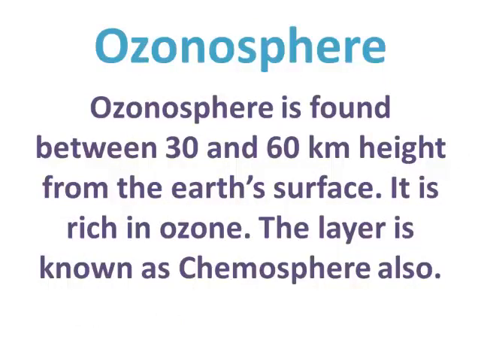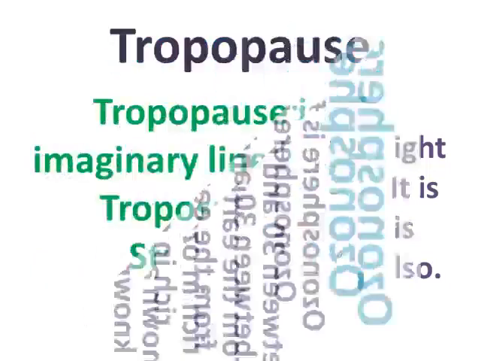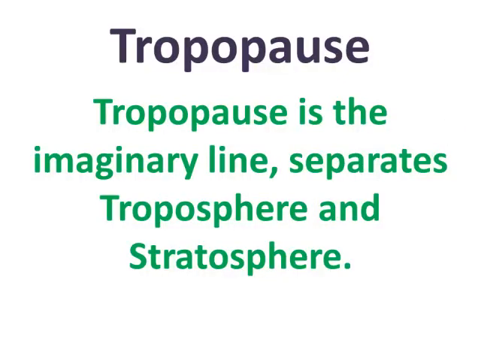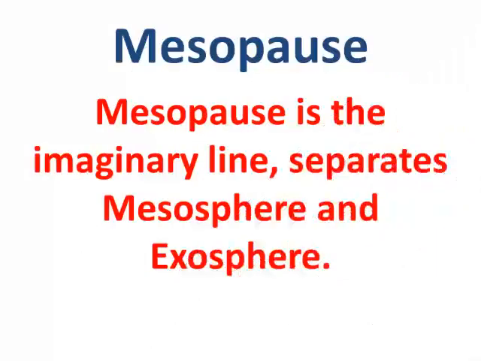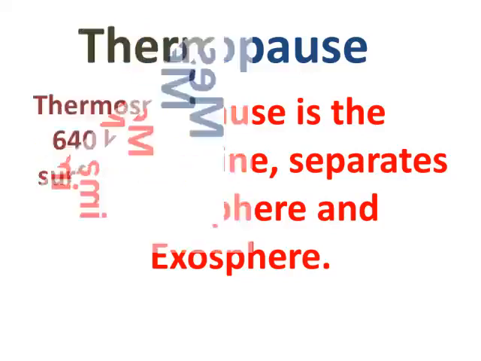Ozonosphere. Ozonosphere is found in 30 and 60 kilometers height from the Earth's surface. It is rich in ozone. The layer is known as chemosphere also. Tropopause. Tropopause is the imaginary line, separates troposphere and stratosphere. Stratopause. Stratopause is the imaginary line, separates stratosphere and mesosphere. Mesopause. Mesopause is the imaginary line, separates mesosphere and exosphere.